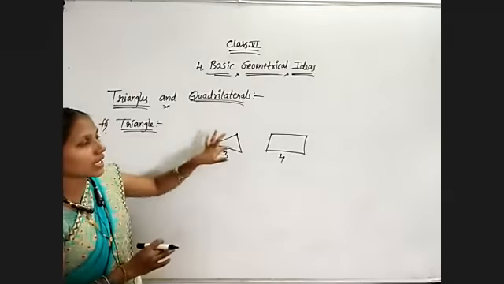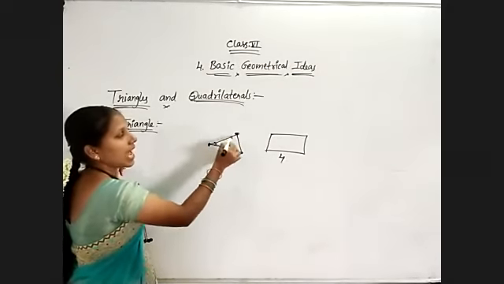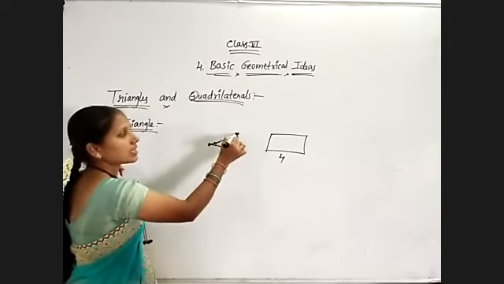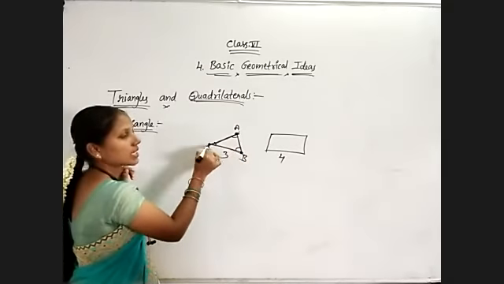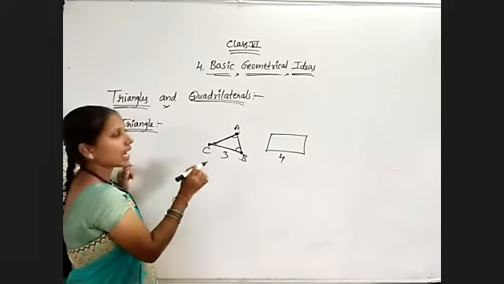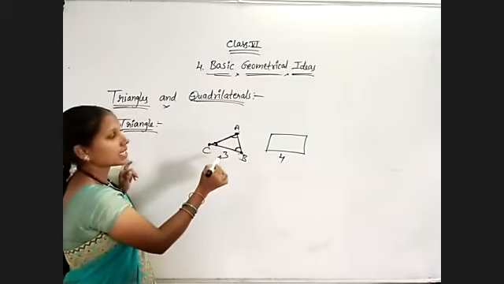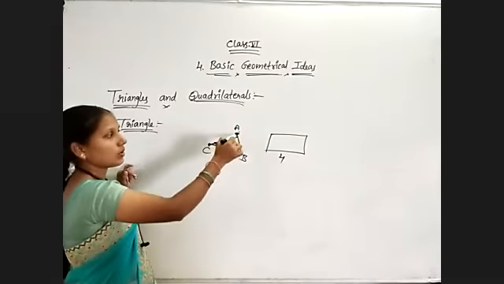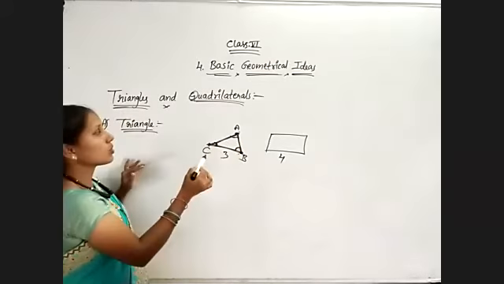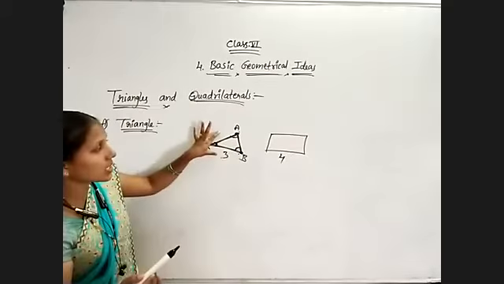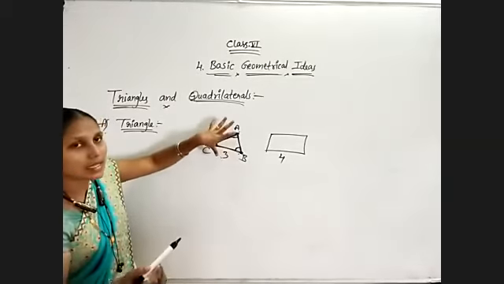It has 3 vertices, 3 angles, and 3 sides. Sides are nothing but line segments. Here the 3 vertices are the points A, B, C, and the 3 angles are angle A, angle B, angle C. This is the indication for angle. And the 3 sides are line segments: AB is one line segment, BC is another, CA is another. Total 3 line segments. So a closed figure made up of 3 line segments is known as a triangle, with 3 vertices, 3 angles, 3 sides.